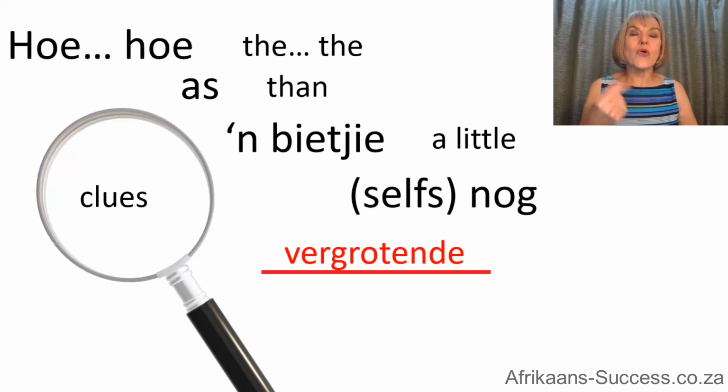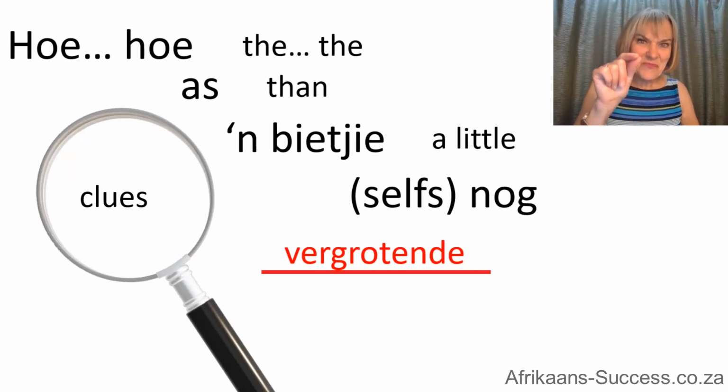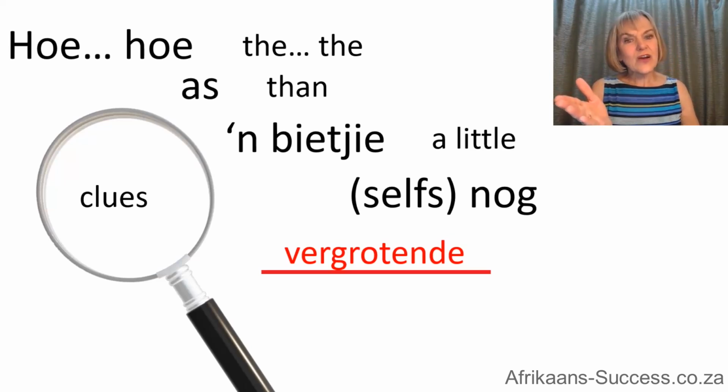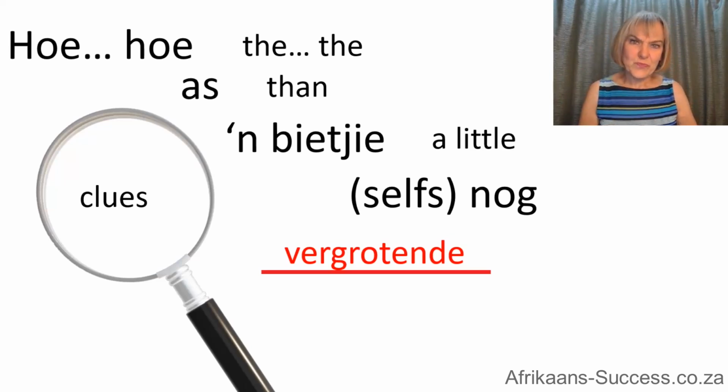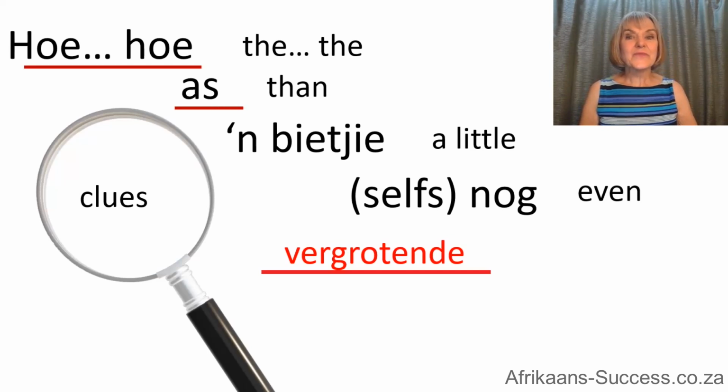En selfs nog. Ek het baie kos, maar jy het selfs nog meer. You see, that's the vergrotende trap. It can be selfs nog, or it can just be nog. Okay? So those are your clues. Hoe, as, 'n bietjie, of selfs nog. Okay? Let's go on.